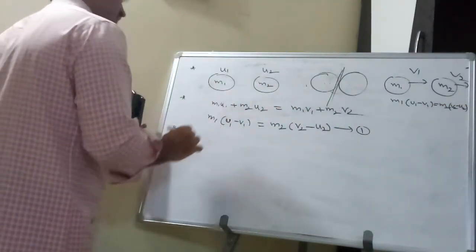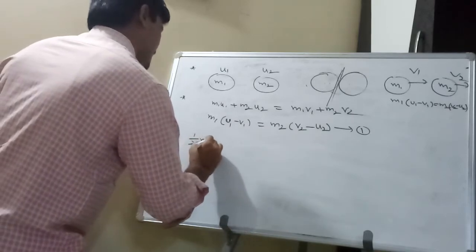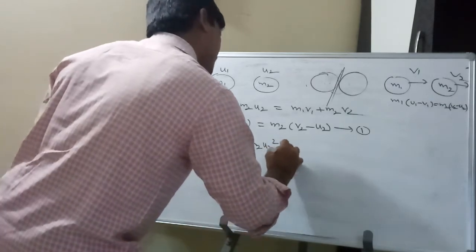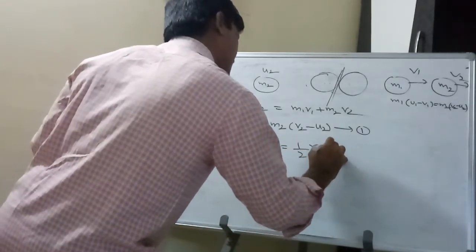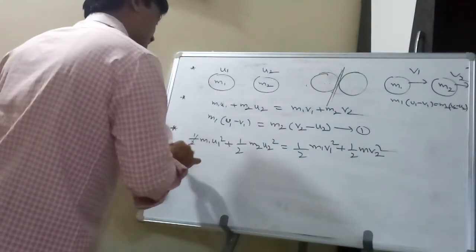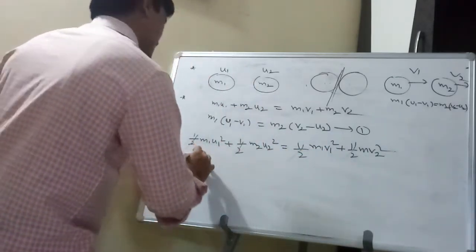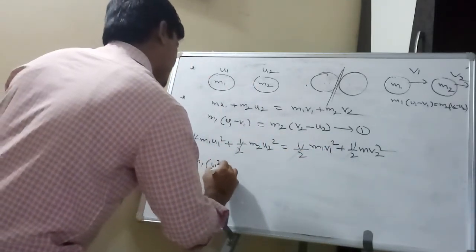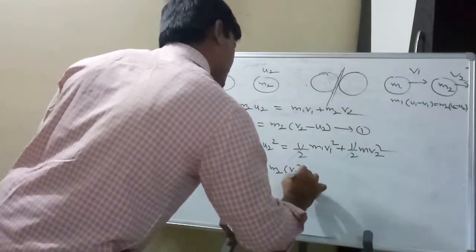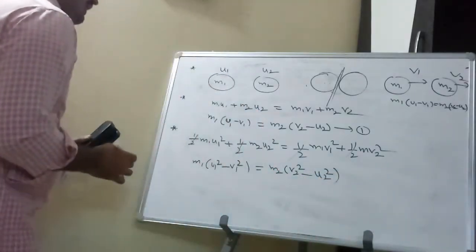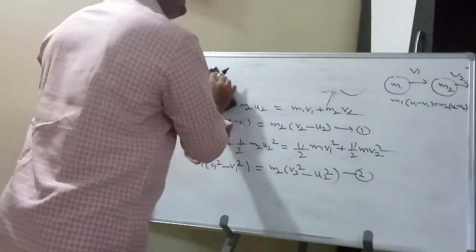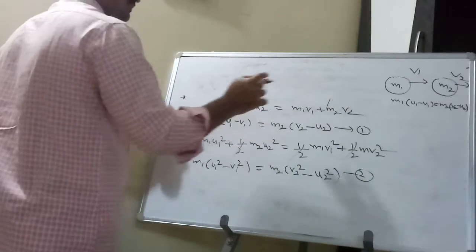Second, conservation of kinetic energy: half m1u1 squared plus half m2u2 squared equals half m1v1 squared plus half m2v2 squared. The half cancels on both sides, so m1 times (u1 squared minus v1 squared) equals m2 times (v2 squared minus u2 squared). This is the second equation.